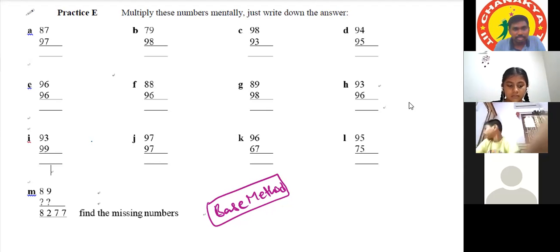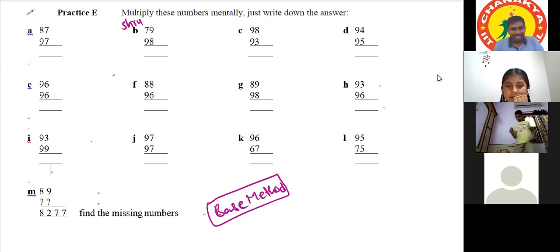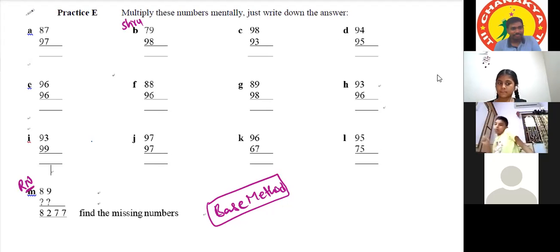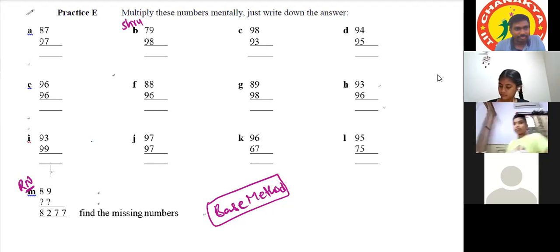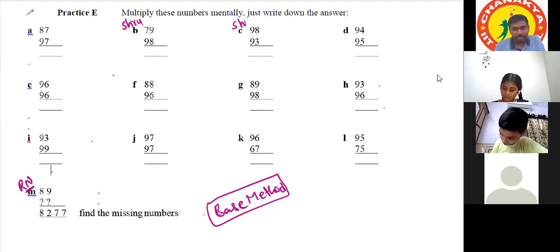Sir, can you explain find the missing number once? No. You have to think how to solve that question. Sir, I think it is very easy compared to other questions. Sir, can you explain one more number? Not this. First of all, Ritvik, you have to explain. Later, I will explain. Ritvik, you have to just do 82 minus 77, 89 minus 8, I think.